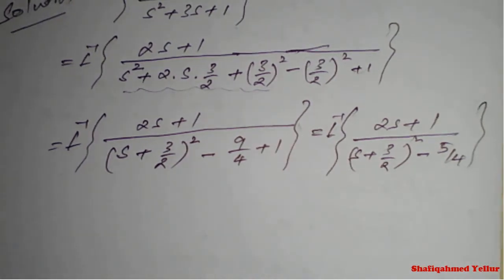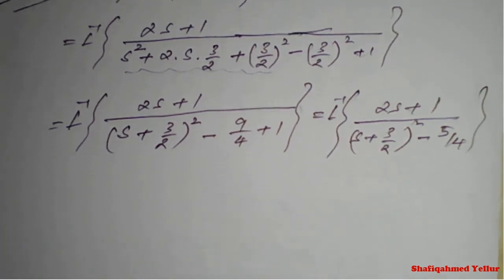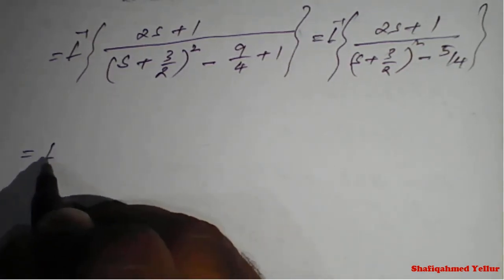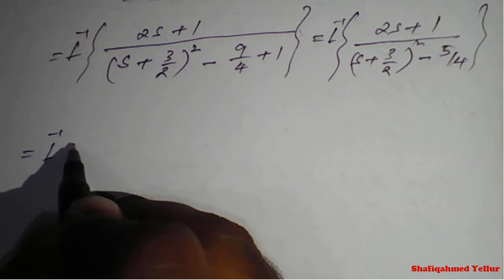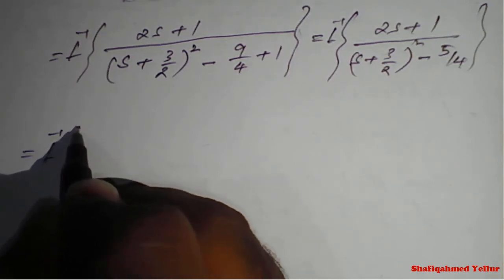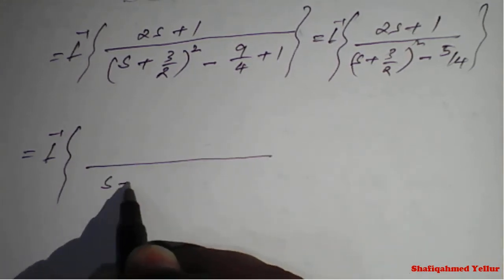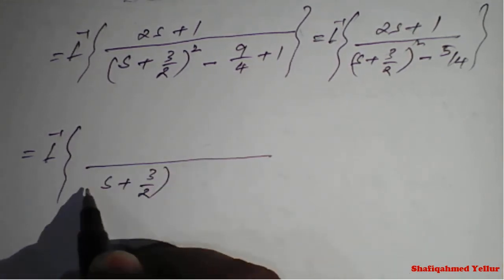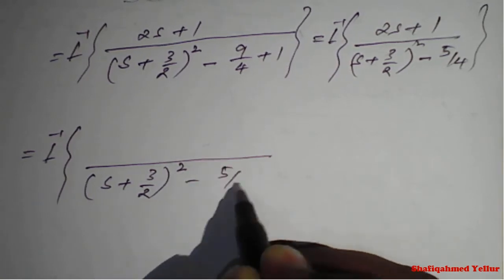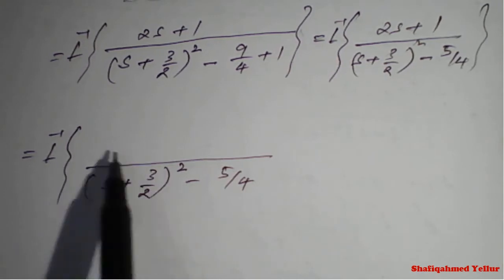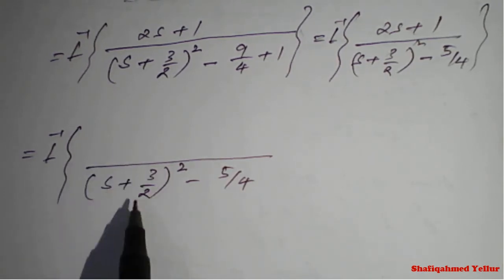So now we have simplified the denominator, so now we'll think of the numerator. On simplification, the Laplace inverse of, the denominator will be as it is, that is s plus 3 by 2 whole square minus 5 upon 4. The numerator we have to write in such a way that we should get one term as s plus 3 by 2.